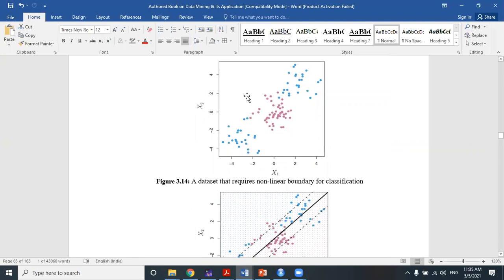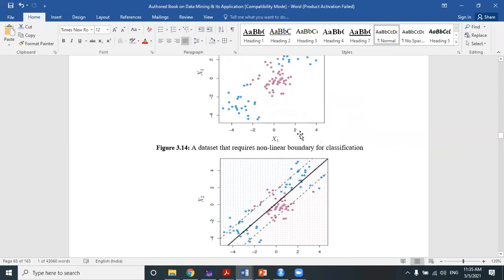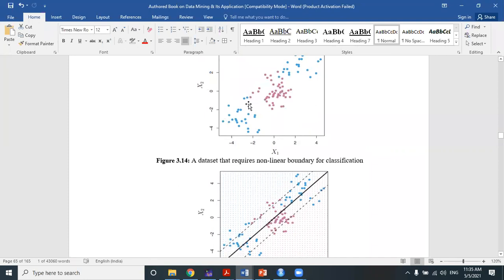Suppose these are real life data sets that have been shown to you. Two kinds of data are there, red dots and blue dots, so it's a binary classification. If we draw a support vector classifier, or a soft margin classifier, in this way, obviously this data set is also non-linearly separable, because there is mixing.